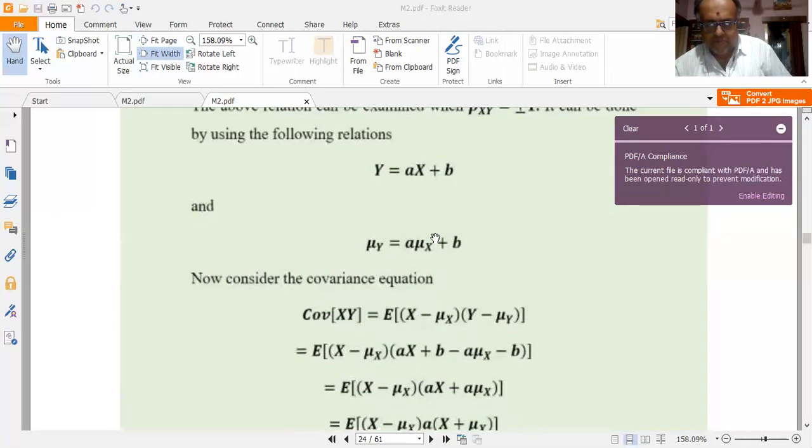So substitute capital Y is equal to a x plus b. Substitute mu y is equal to a mu x plus b into this covariance expression. I am concentrating and repeating here.